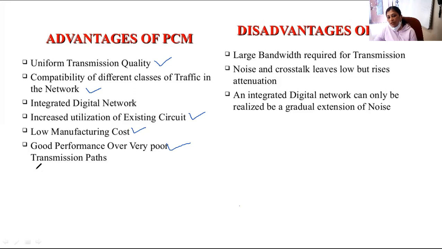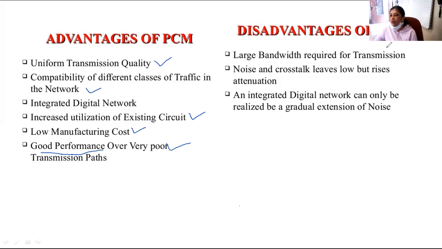Good performance even on a poor transmission path, and simplicity. So these are the advantages of pulse code modulation, but it also comes with certain disadvantages.